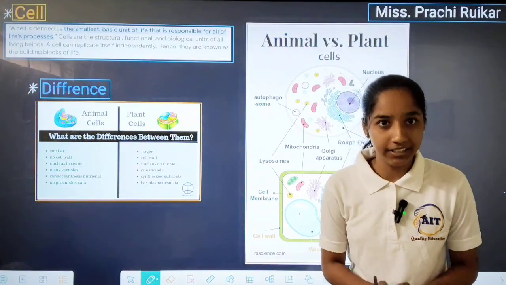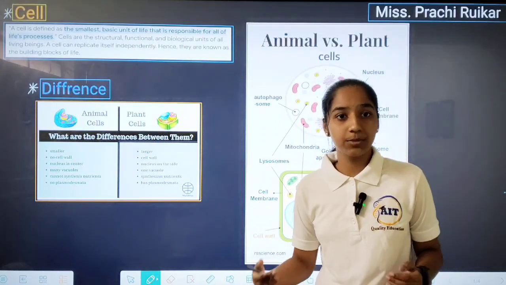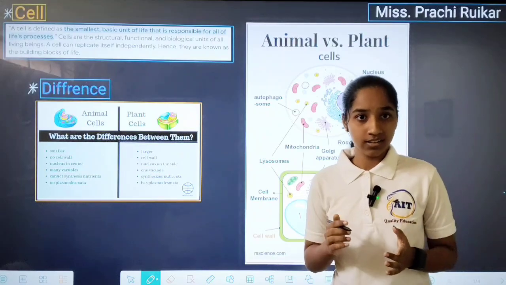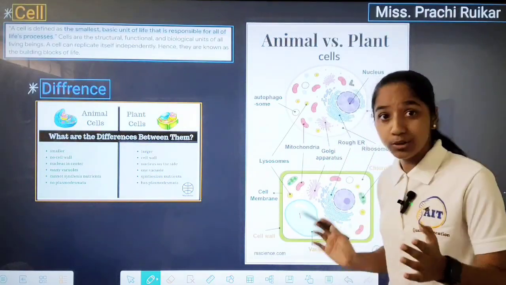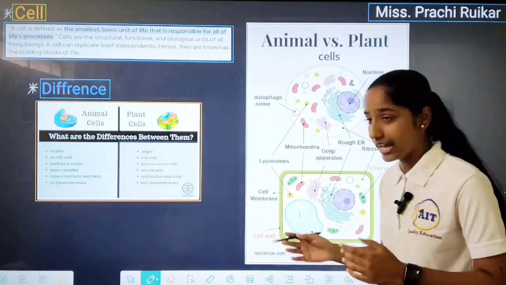Why are the leaves green and flowers red, blue, orange, pink, etc.? Because of the component which gives the color to the leaves or flowers, known as plastids. Plastids have three types. First one